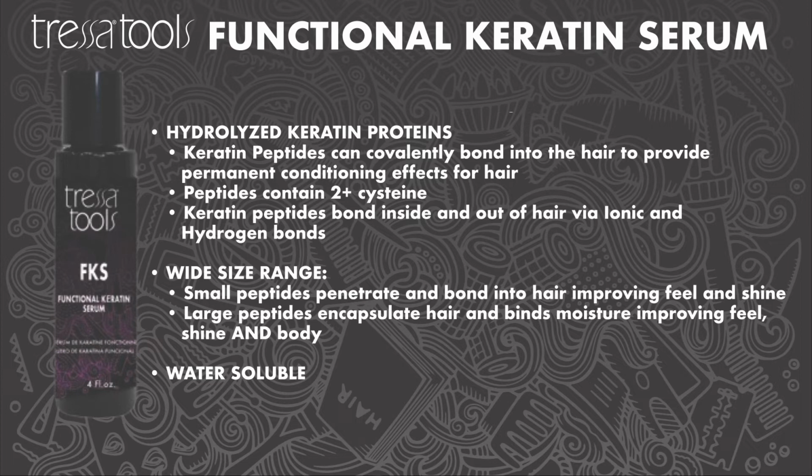Hydrolyzed keratin proteins covalently bond into the hair to provide permanent conditioning effects. These peptides contain 2 or more molecules of cysteine. This means that the keratin peptides stick both inside and outside the hair with a hybrid hydro-ionic bonding process. The wide size range of these peptides makes the difference in this bonding process. The small peptides penetrate to improve the feel and shine, while the large peptides encapsulate the hair and bind moisture to improve the feel and the body of the hair overall. FKS is also water soluble, making it the perfect partner for any chemical service.